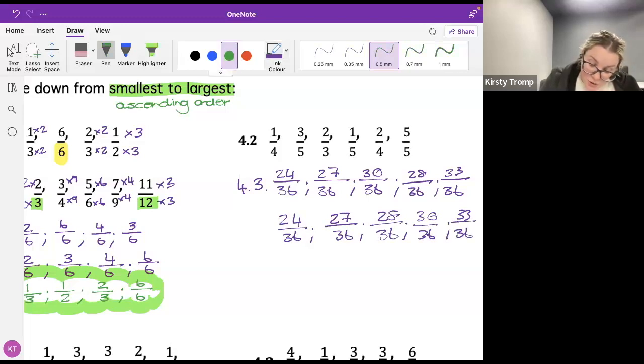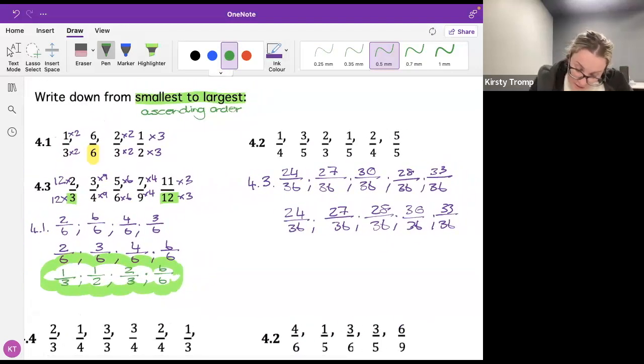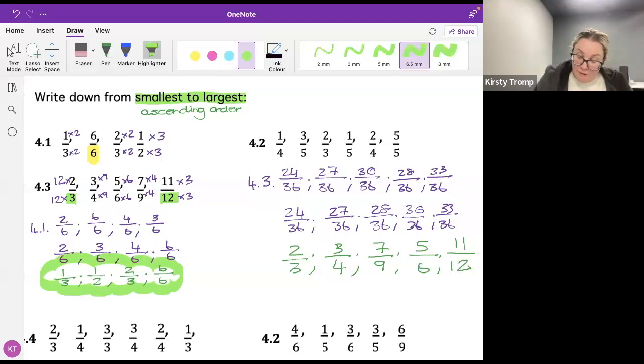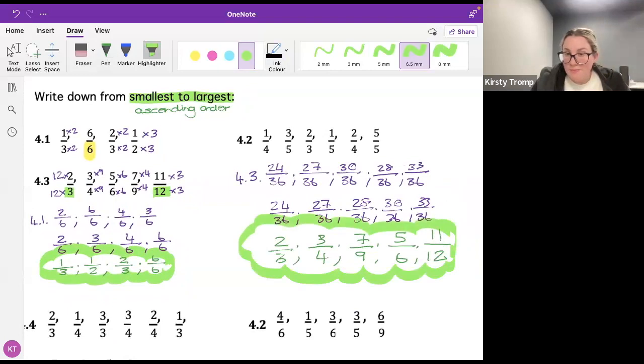So if I put that into the correct order that we had it in originally, well then I should have 2 over 3, and then to get 27 was 3 over 4, and then it was 7 over 9, and then it was 5 over 6, and then it was 11 over 12. So my final answer will look like this. Okay,